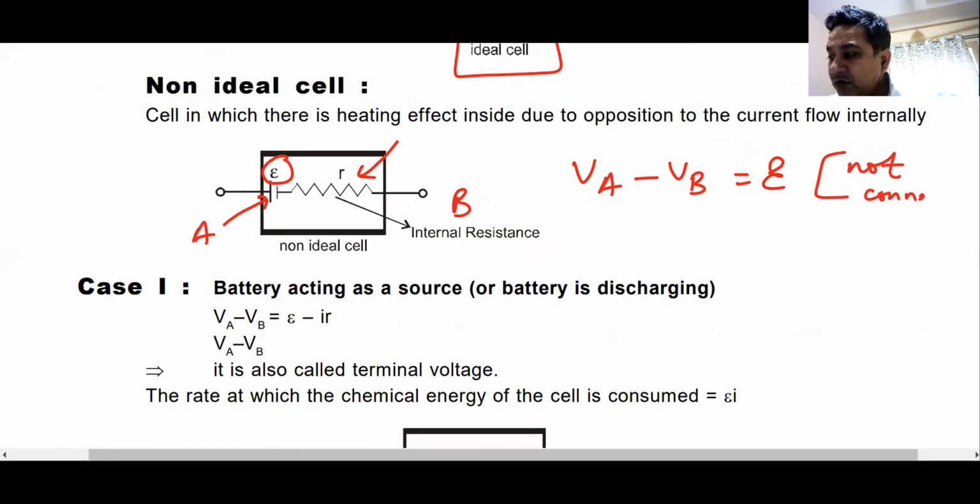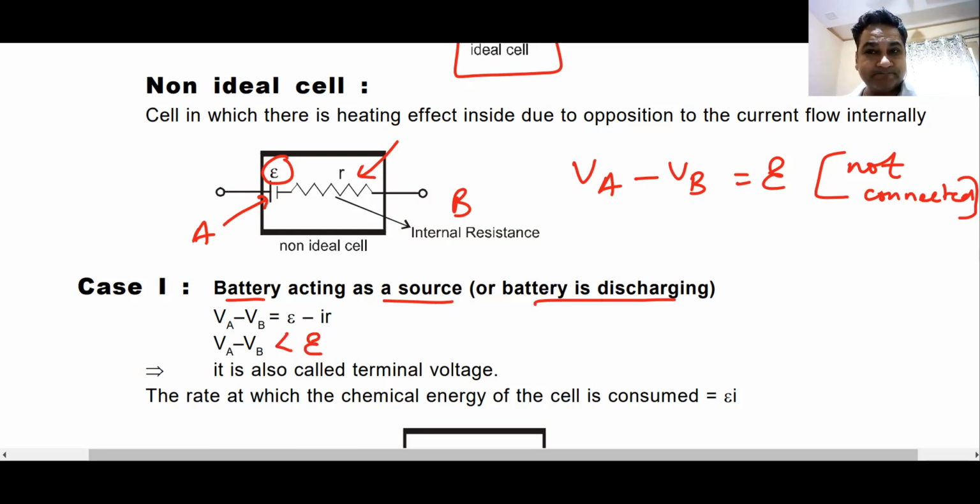But when the battery is acting as a source or is getting discharged, this VA minus VB will be smaller than E.